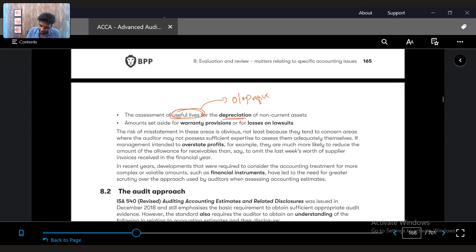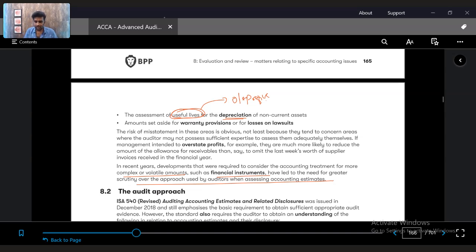Also, in recent years, developments in the accounting treatment for complex and volatile amounts such as financial instruments have led to greater scrutiny over the approach of auditors when accounting for estimates. For financial instruments, there is a provision that is created. Of course, allowance for receivables is one. Another is called expected credit loss.